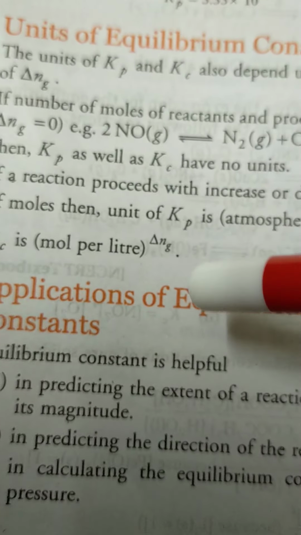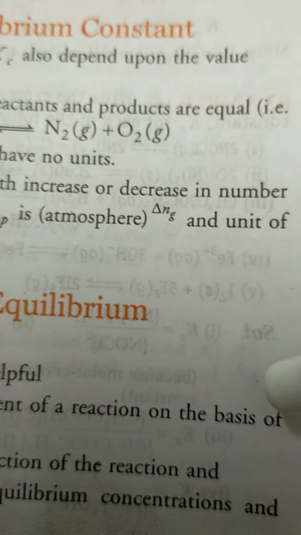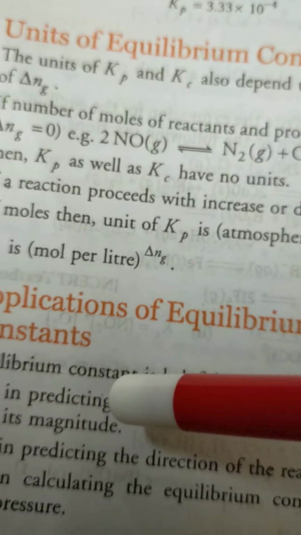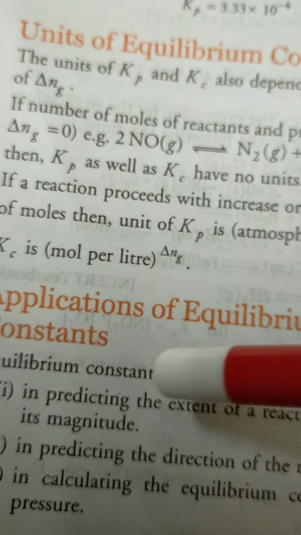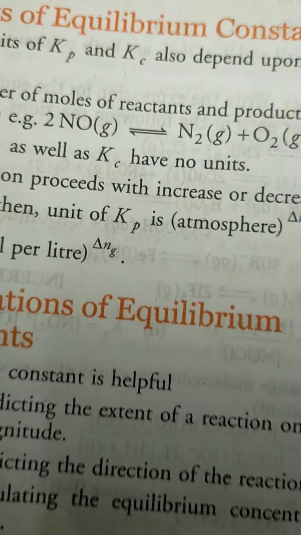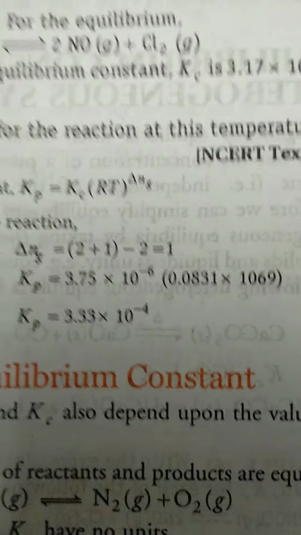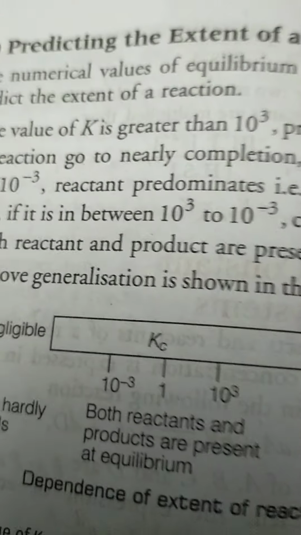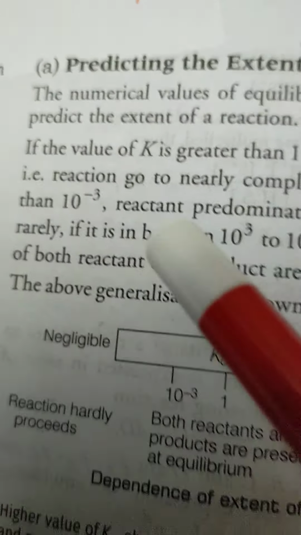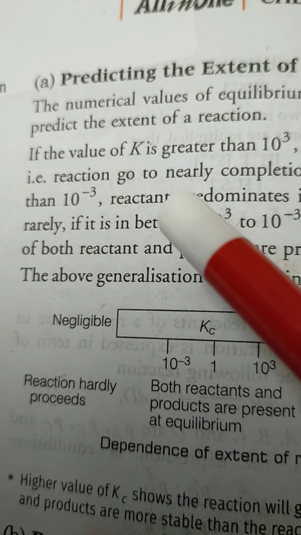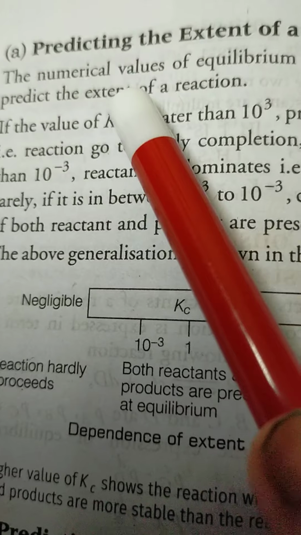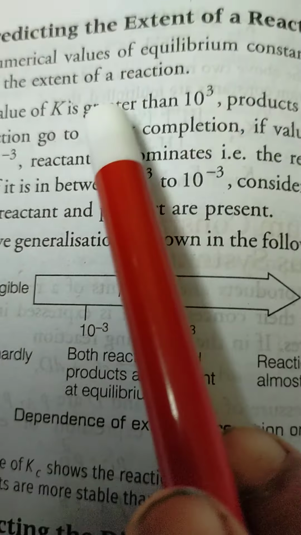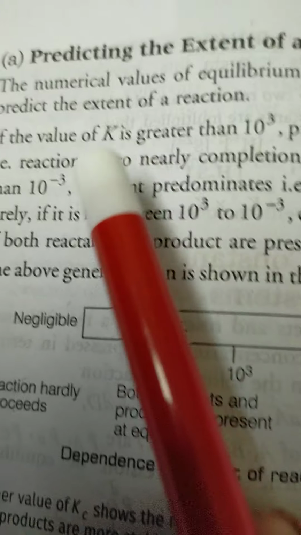So, applications of equilibrium constant: predicting the extent of the reaction on the basis of magnitude, predicting the direction of the reaction, and calculating the equilibrium concentration and pressure. How to predict the extent of the reaction? That shows the extent, in which way it goes. So the numerical value of the equilibrium constant helps us to predict the extent of reaction.